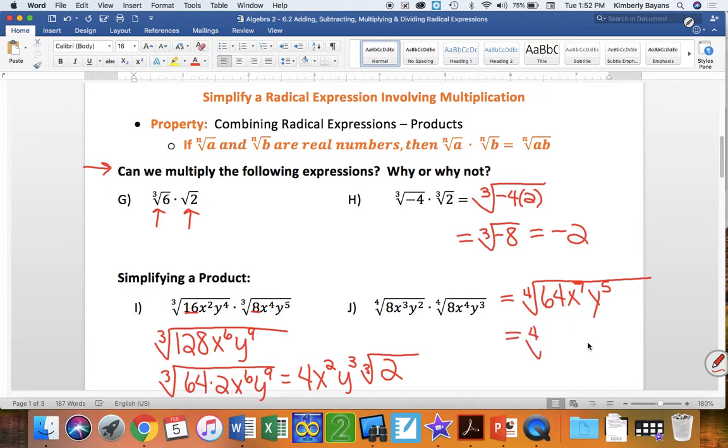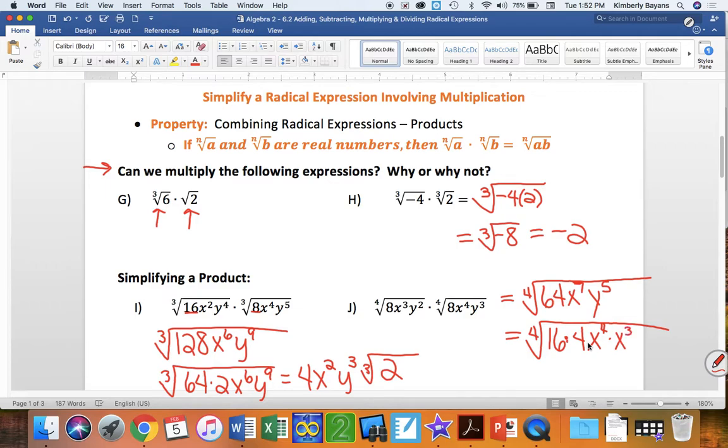I know 16 is a perfect fourth power. Again, you guys have calculators you can do this on. So I know that 16 times 4, and I know 16 is a perfect fourth. Now, I need to break my x into parts that are divisible by 4. So this x to the 7th is going to have to be x to the 4th times x cubed.